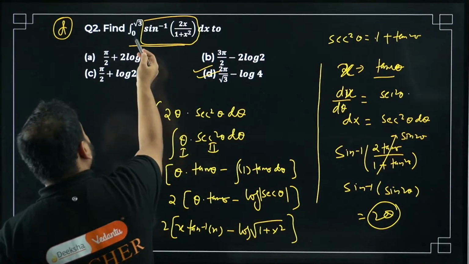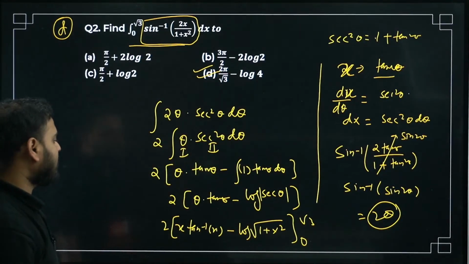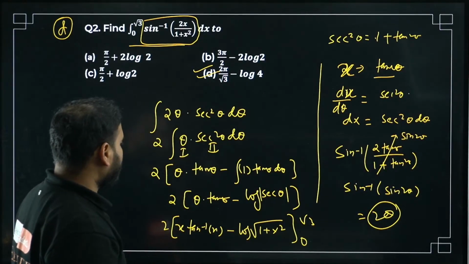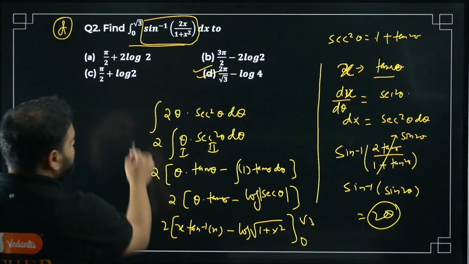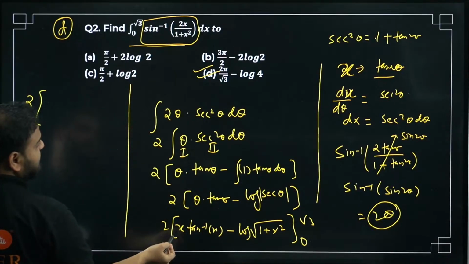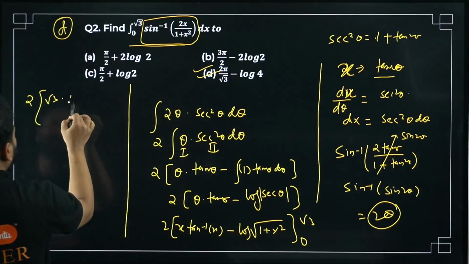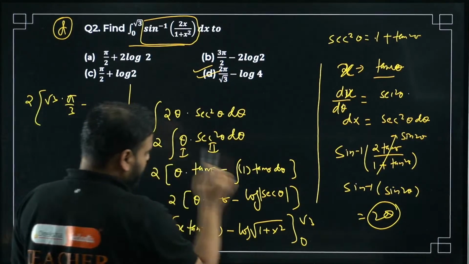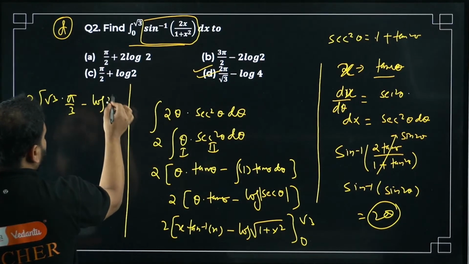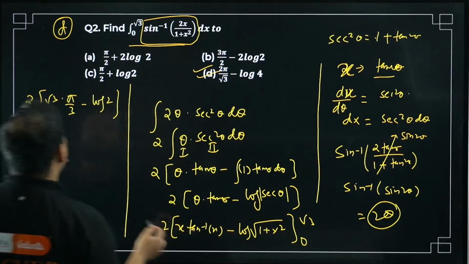Now you put the limits back, 0 to root 3. You try that now. You'll get the answer 2 pi by root 3 and log 4. You'll have 2 over here. When you put root 3, x is there, so you'll have root 3 over here. And tan inverse of root 3 is pi by 3. Minus, if you put 3 over here, it'll become 1 plus 4, so log root 4, that is log 2. For 0, it'll be 0, and it'll also be log 1, so 0 again. This is for the upper limits.